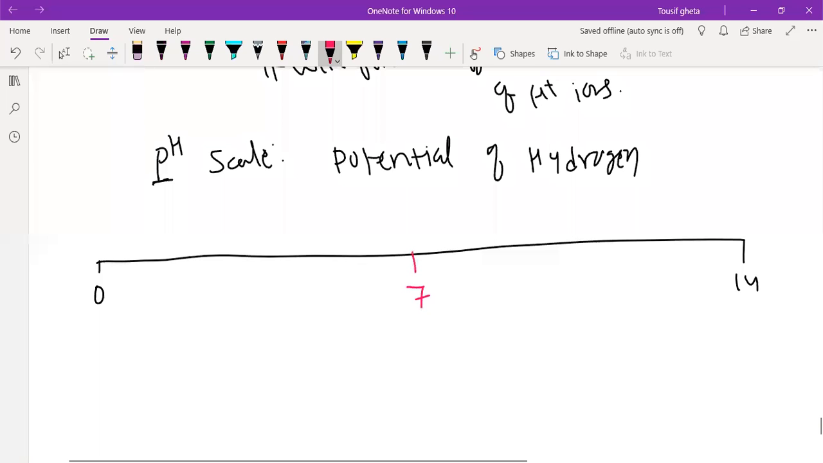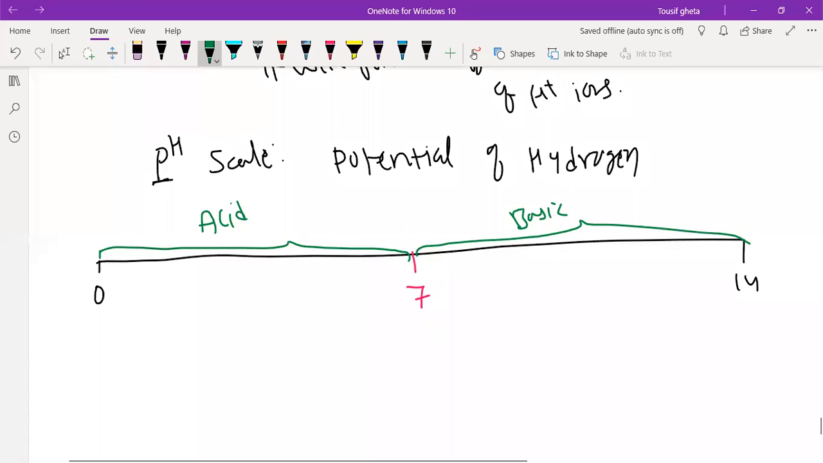Whatever the numbers from 0 to 6.9, it is acidic, and whatever comes from 7.1 to 14, they are basic in nature. This is what the pH scale says. And if the number is exactly 7, then it is neutral.